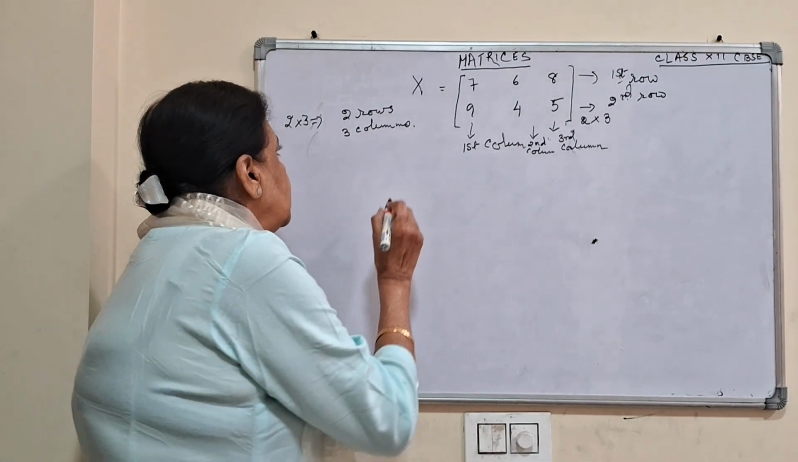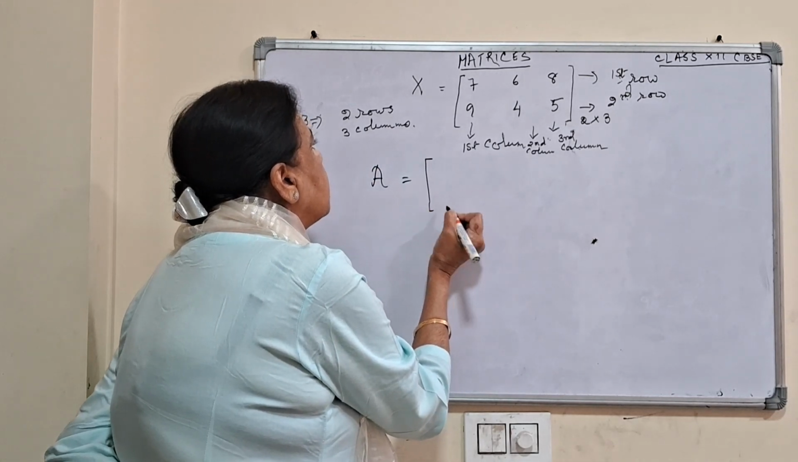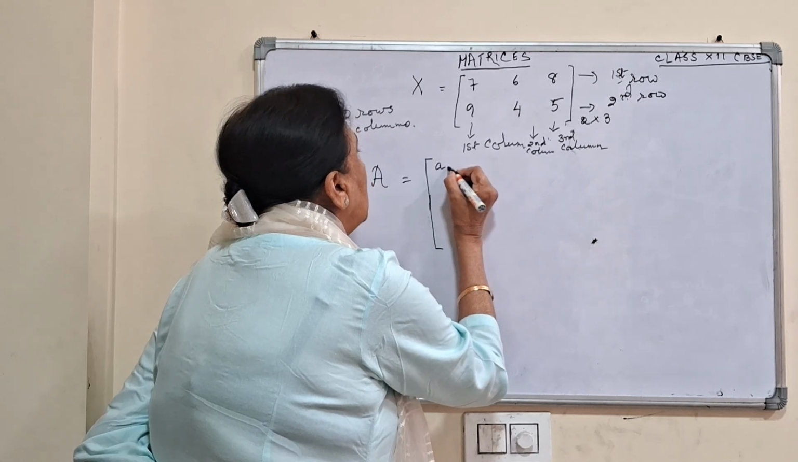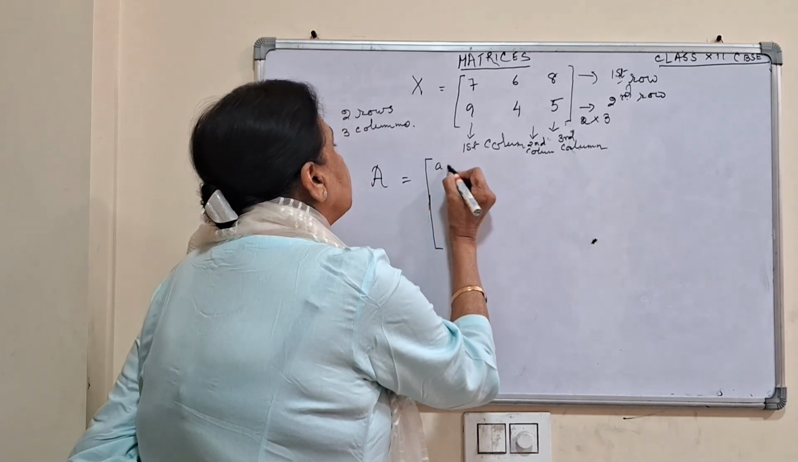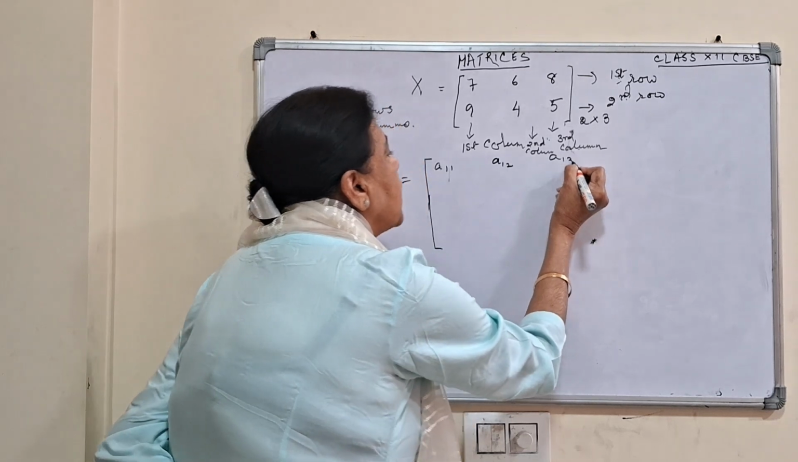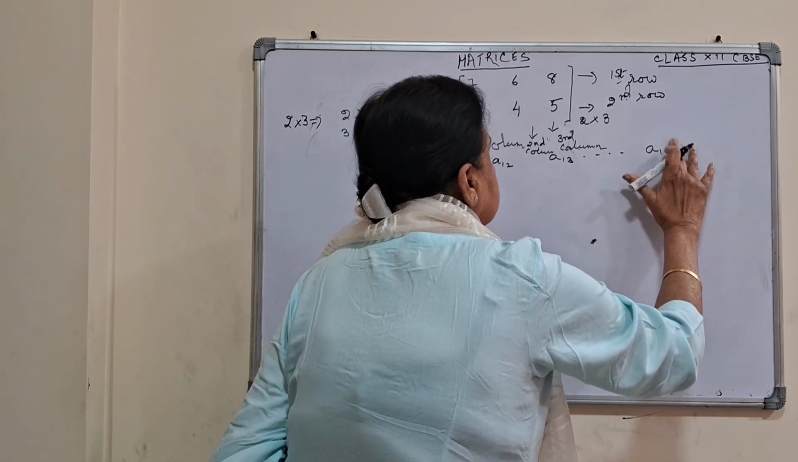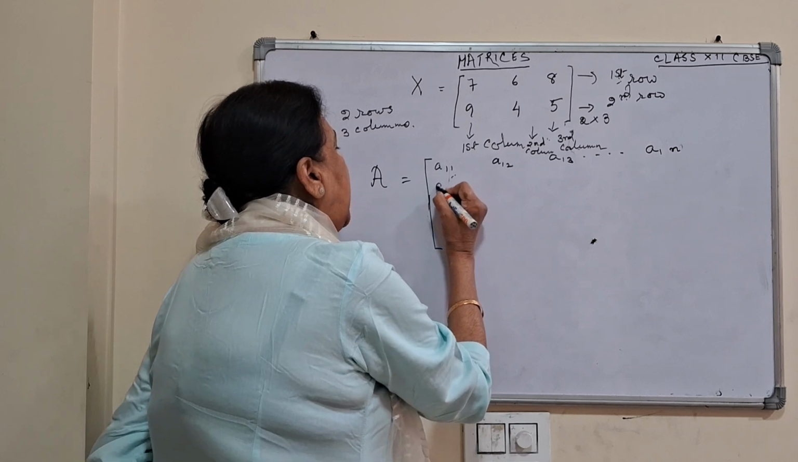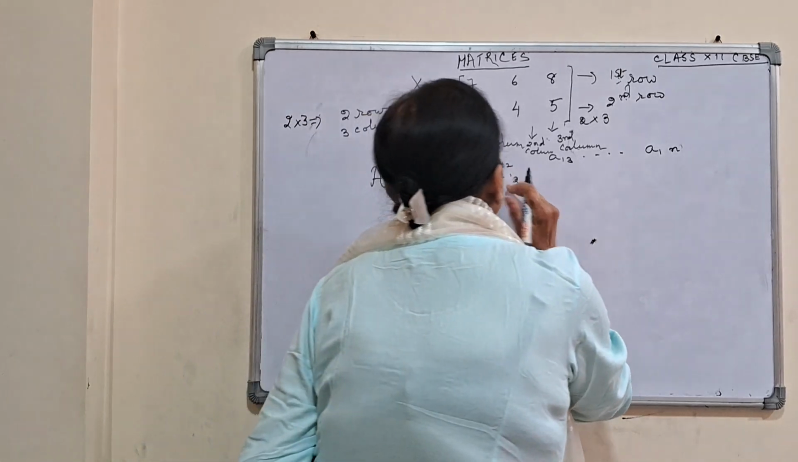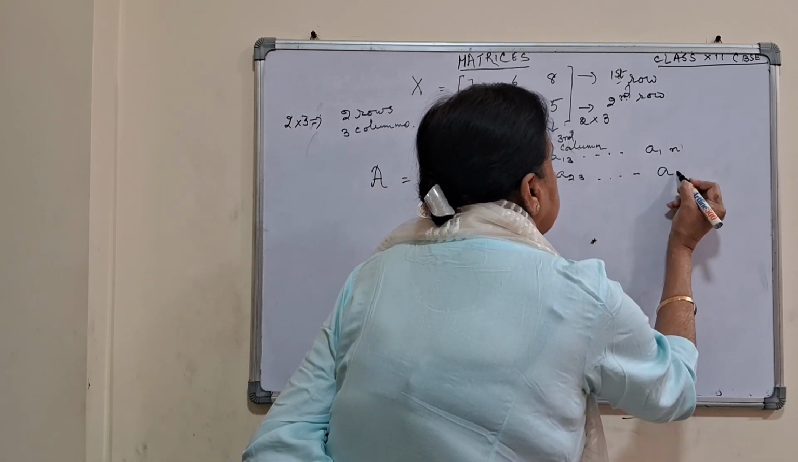Now, if I have a matrix capital A, the general form of a matrix can be written as A. The first row is A11, A12, A13, up to A1N, sorry, it is N. And the second row is A21, A22, A23, up to A2N.